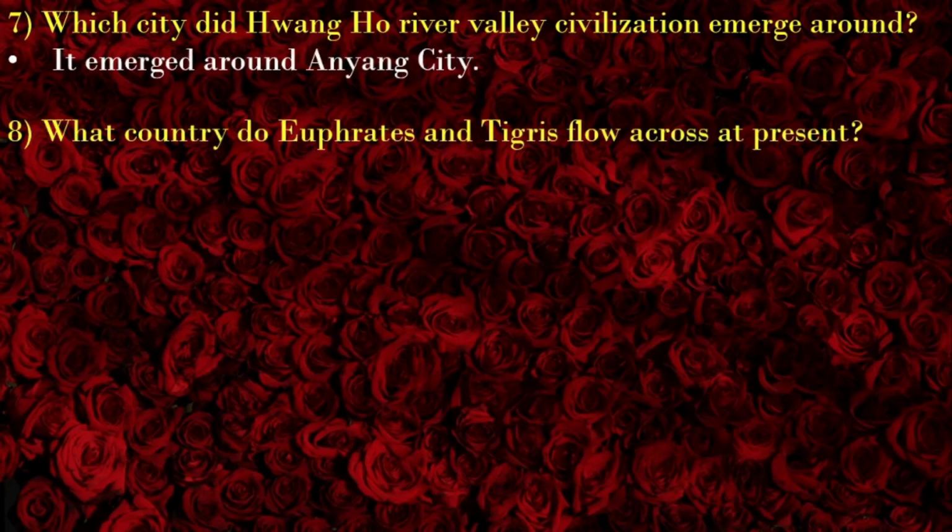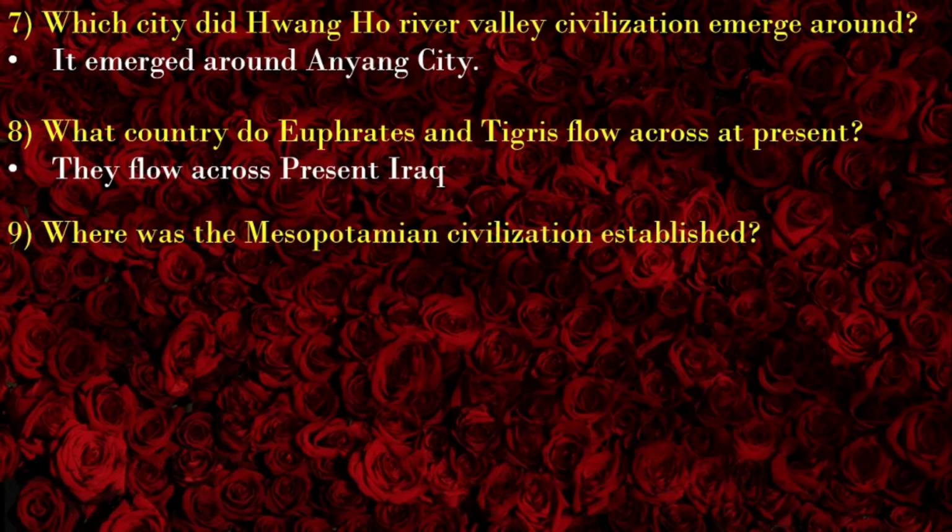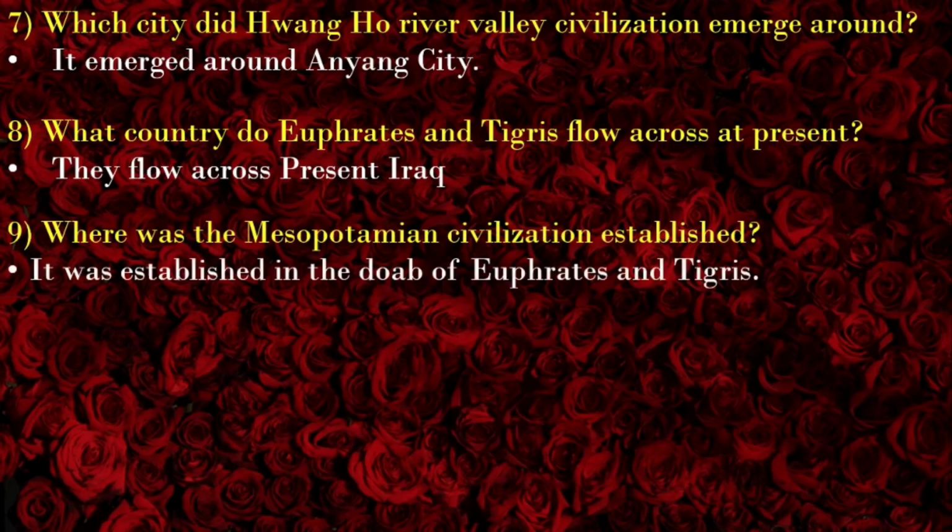What country do Euphrates and Tigris flow across at present? They flow across present Iraq. Where was Mesopotamian civilization established? It was established in the Doab of Euphrates and Tigris.